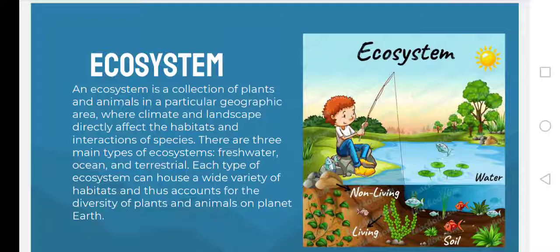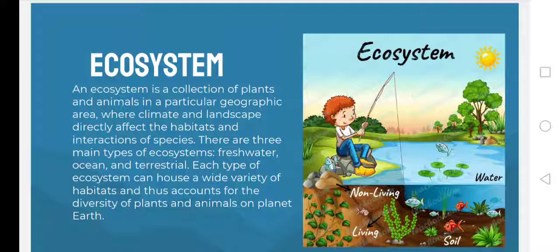So an ecosystem is a collection of plants and animals in a particular geographic area where climate and landscape directly affect the habitats and interaction of species. So in here, an ecosystem is composed of a lot of organisms that are working together to form a life.